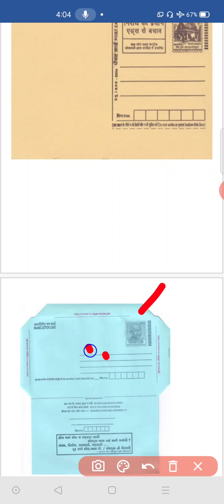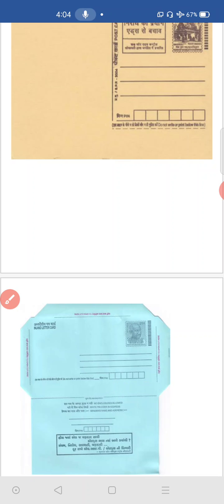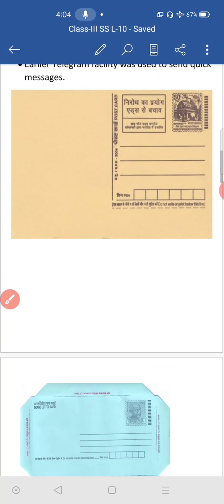We write exactly the address of the person we are sending it to, and the PIN code, we call it. PIN code means PIN, postal index number. P means postal, I means index, N means number. Here they have given it shortly as PIN; you write the pin number. It will be 6 digits. The 6 digits are empty here, and we need to fill them with the exact pin of the locality. That locality pin we need to fill here.